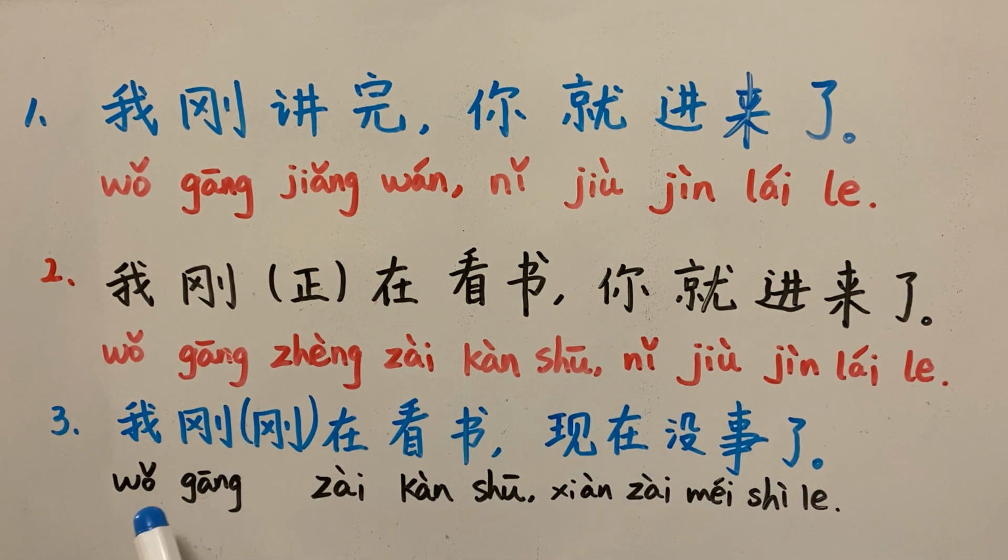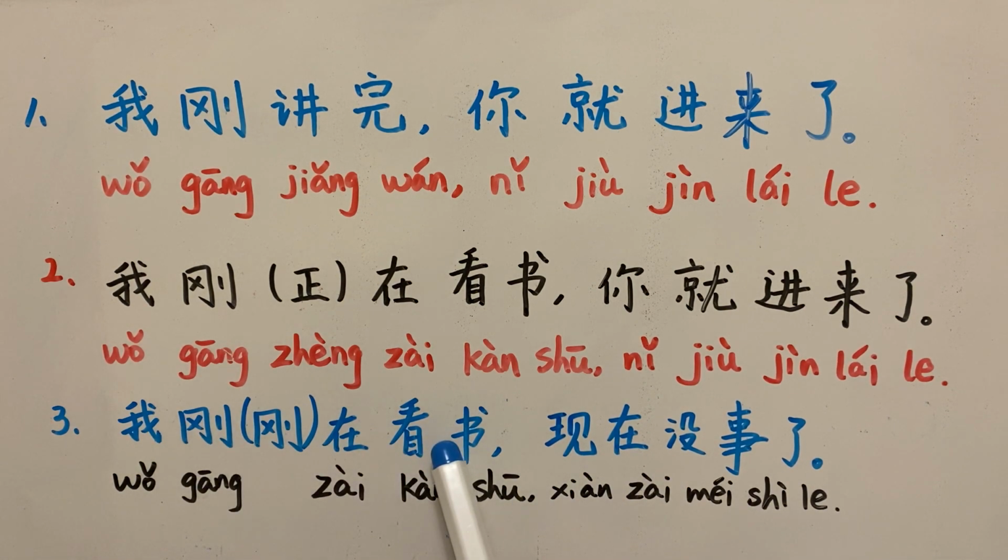So you can say 我刚刚在看书. Of course, you can translate this first part as I was reading a book. Now I'm free. Of course, you can do that, but what I want to say is the meaning of the first part of the sentence has been cancelled by the latter part.